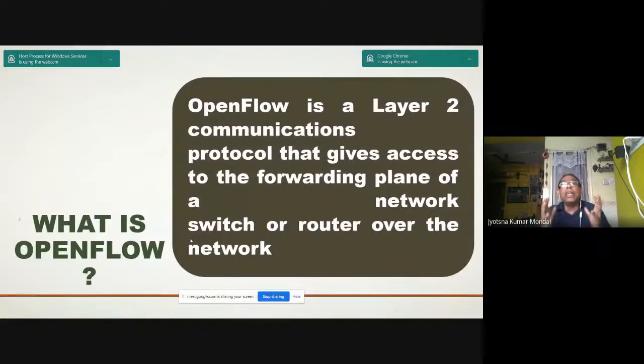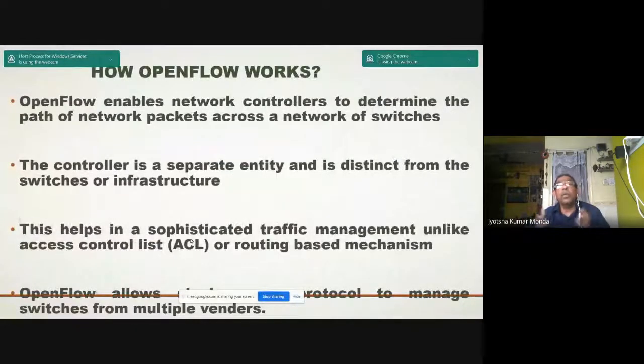So OpenFlow is a layer 2 communication. What is the definition of OpenFlow? OpenFlow is a layer 2 communication protocol that gives access to the forwarding plane of a network switch or router over the network. How does OpenFlow work? OpenFlow enables the network controller to determine the path of the network packets across the network of switches.